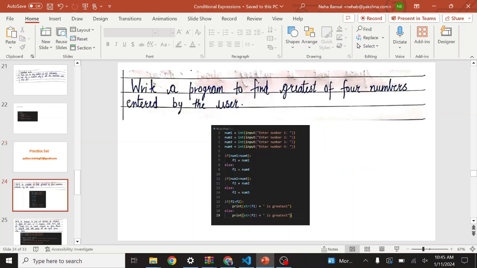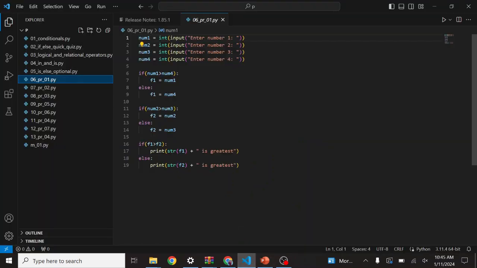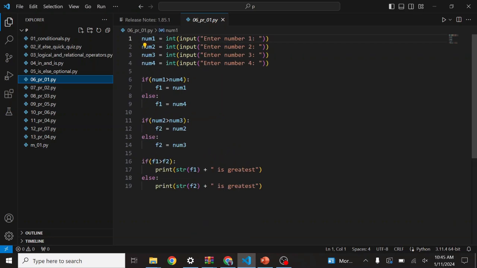So let's talk about question number 1. In question number 1, they are saying to write a program to find the greatest of 4 numbers entered by the user. Let's talk about this program. We have 4 numbers, num1, num2, num3, num4, and we have to input those numbers, right?